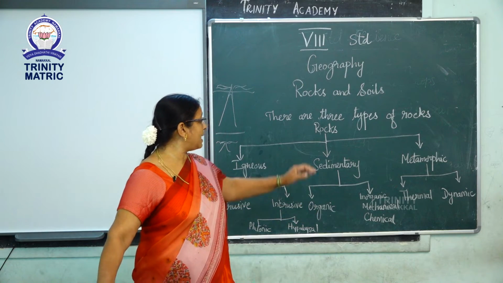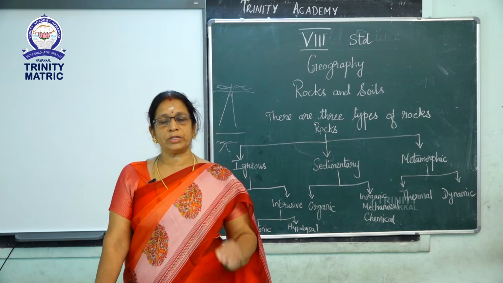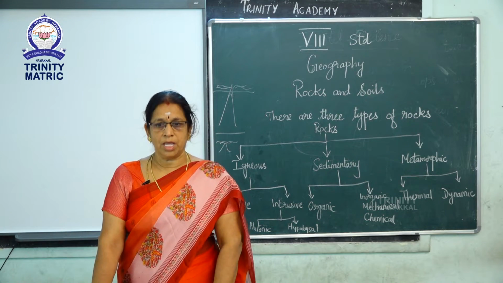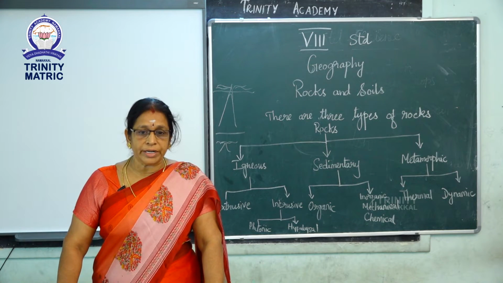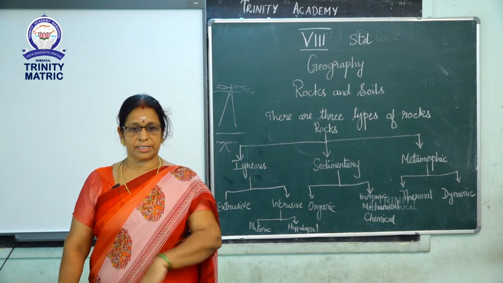Now we can see the characteristics of metamorphic rocks. Metamorphic rocks are mostly crystalline in nature. They consist of alternate bands of light and dark minerals.